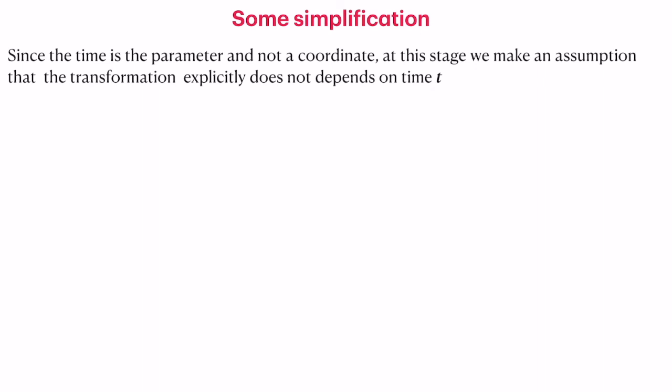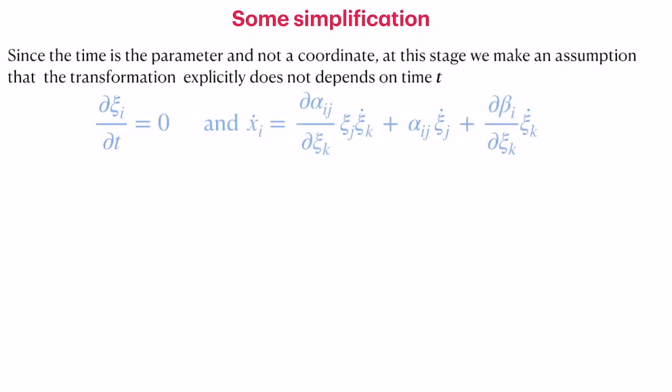So if your transformation does not depend explicitly on time, then some simplification happens. What does it mean? It means that d xi i by dt is equal to 0, the transformation from x to xi i or xi i to x doesn't explicitly depend on the time, but it could depend on the position.